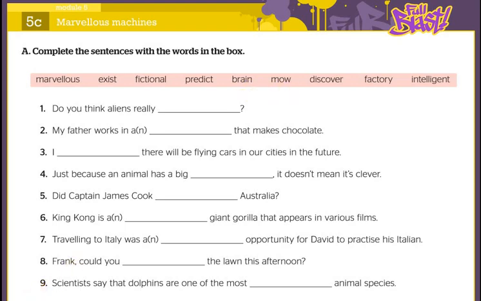To mow is a farming activity, it has to do with cutting, for example, the grass, to mow the grass. To discover, to find by searching. Factory, a kind of big building that produces things, right? Intelligent, so it's an adjective, right? So please try to put the words in the correct places.